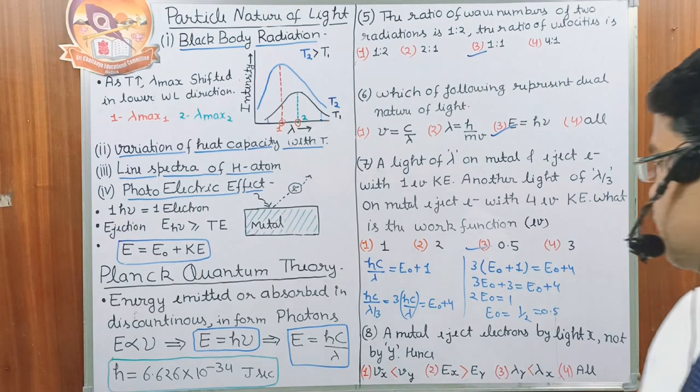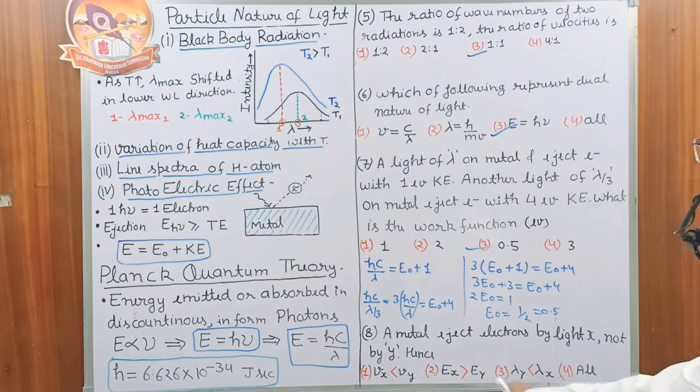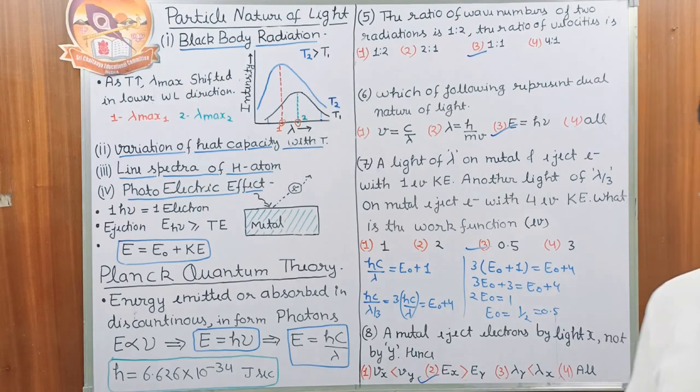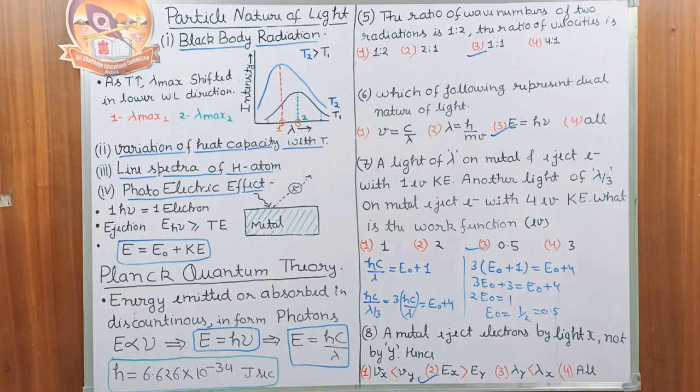This one is not correct because frequency of X is more than Y. Ex greater than Ey is the correct option. Energy of X has to be more than Y. The option saying wavelength of X is greater than wavelength of Y is also wrong, because Y has less energy, so its wavelength has to be the maximum. Then all cannot be the answer. So the correct answer of this question is option number 2.